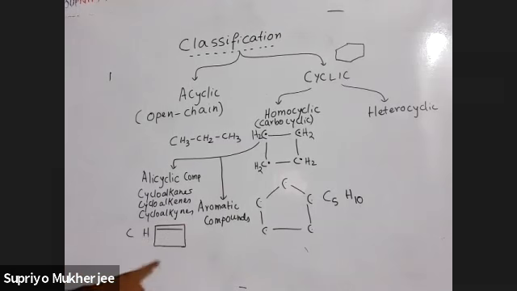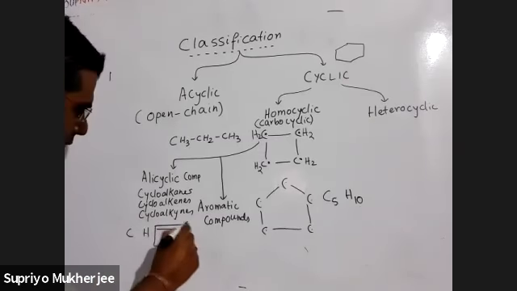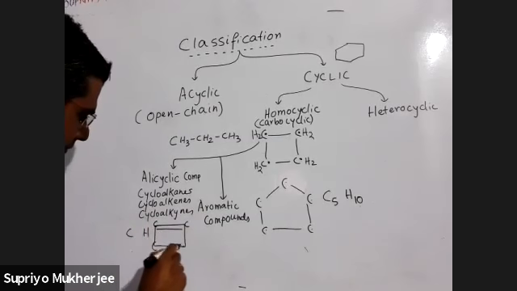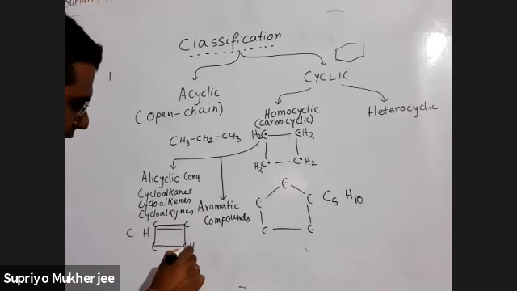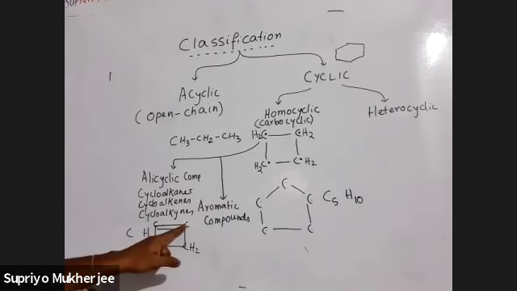Put carbon at each point. Put the bonds as they are, and then check carbon by carbon. You check how many hydrogens are required. So first you put carbon over here. This carbon requires how many hydrogen? See, 2 hands are satisfied, so 2 hydrogen is required. This carbon requires how many hydrogen? 3 hands are satisfied, so it requires 1 hydrogen.